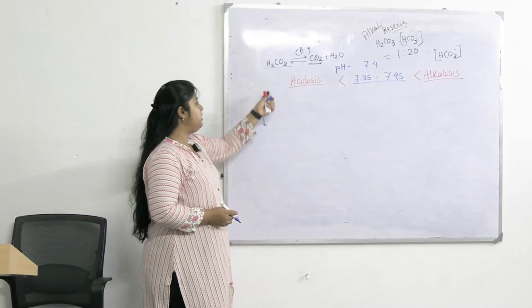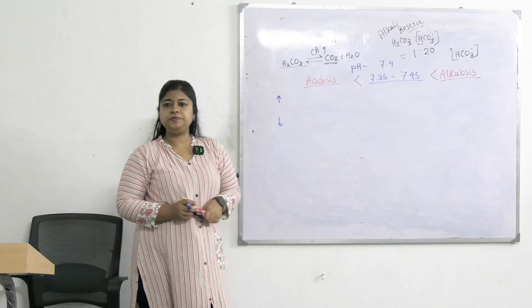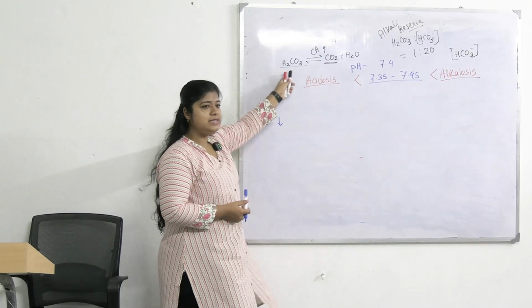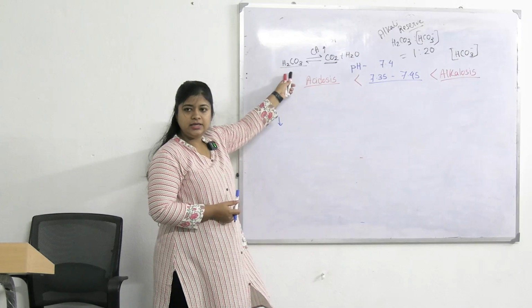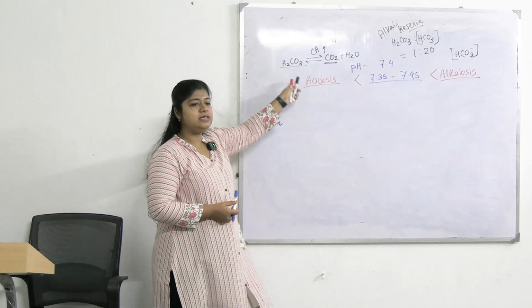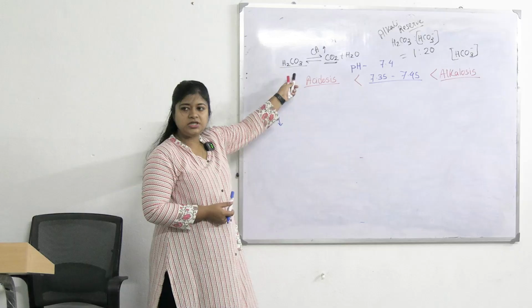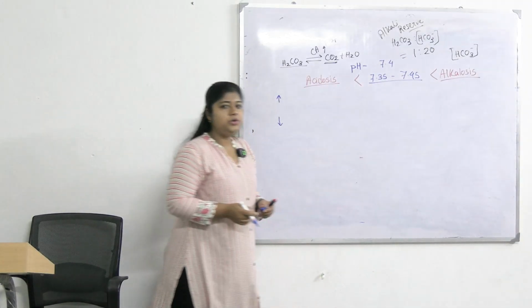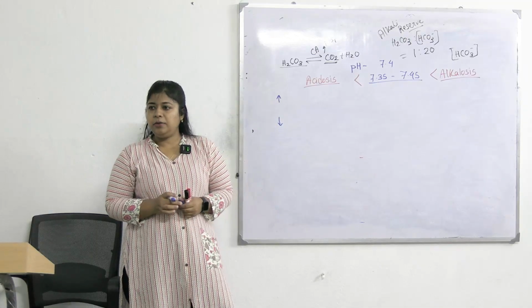So what is the parameter for acid estimation? Here we are discussing about the volatile acid, that is carbonic acid. So what is the parameter that is related to carbonic acid concentration estimation? As I said, carbonic acid can be divided into carbon dioxide and water.